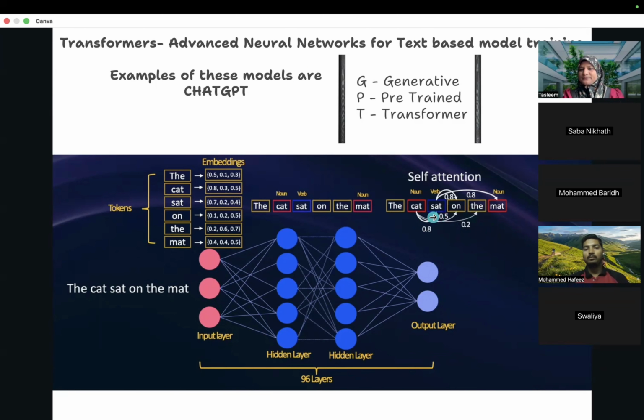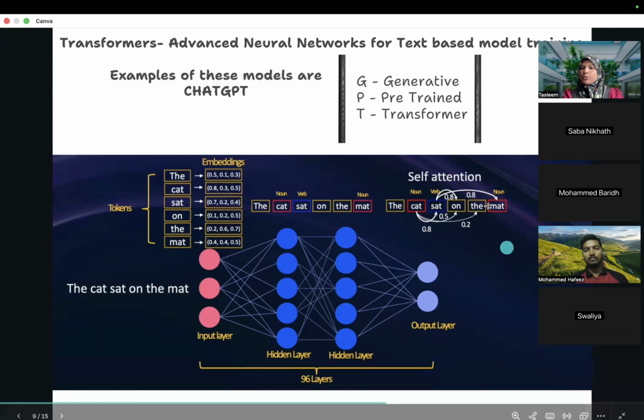Likewise, for the word sat, action is performed on what? On mat. So these both words are equally important, and it will give the same weightage. This is a little complex, but try to understand the process of self-attention. Each token will be given weight against the other tokens in the statement to arrive at the meaning of that statement.